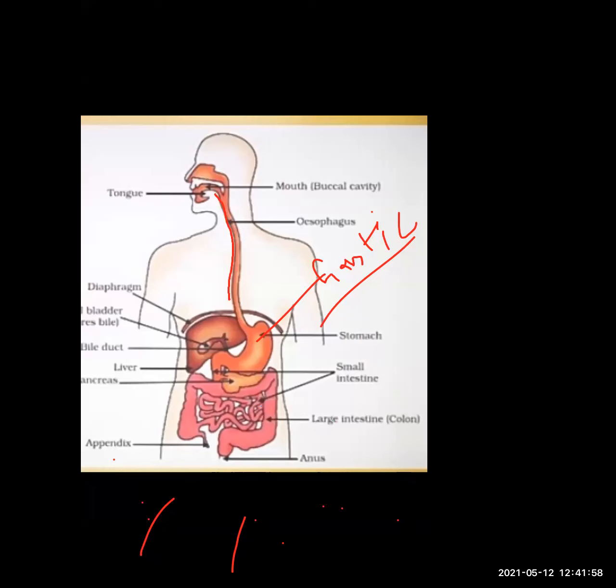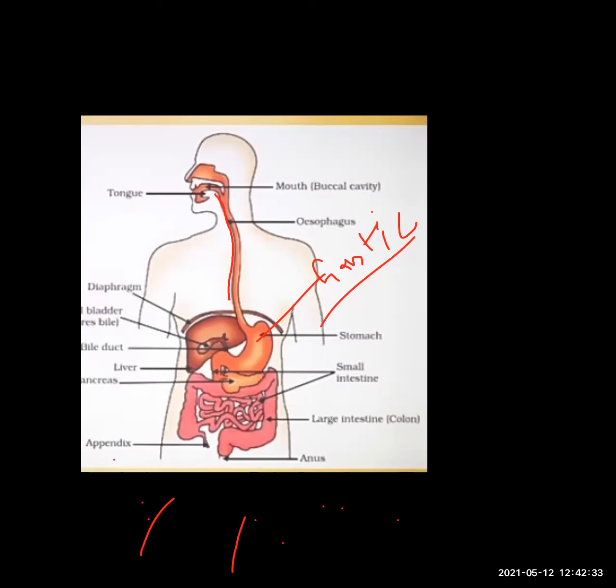It is connected to the small intestine. जो last बची हुई जो हमारी last digestion है ना, all of the digestion takes place in the small intestine, and in the large intestine only a little bit, at least we say negligible digestion takes place. In the large intestine only absorption takes place. Mostly no digestion takes place in the large intestine.